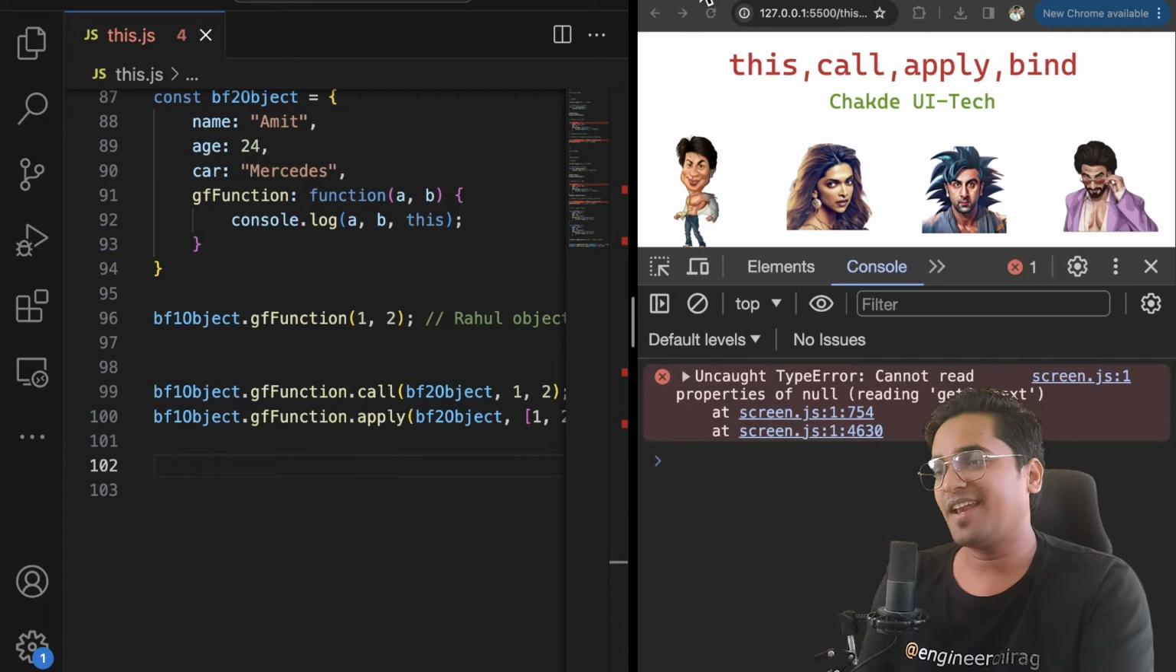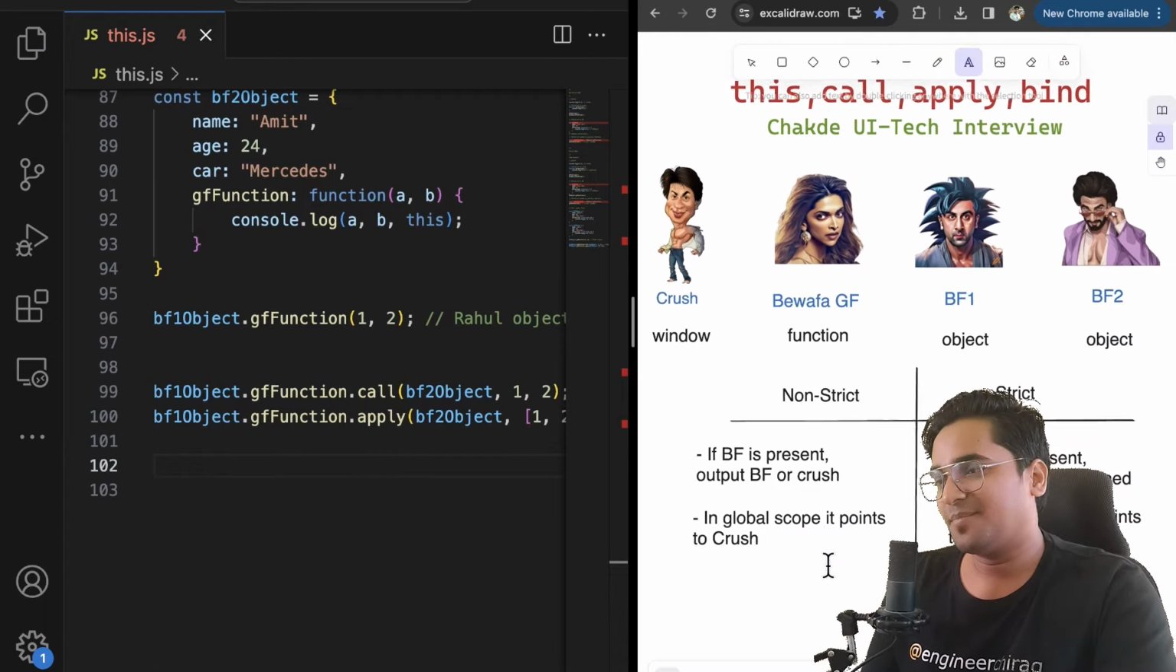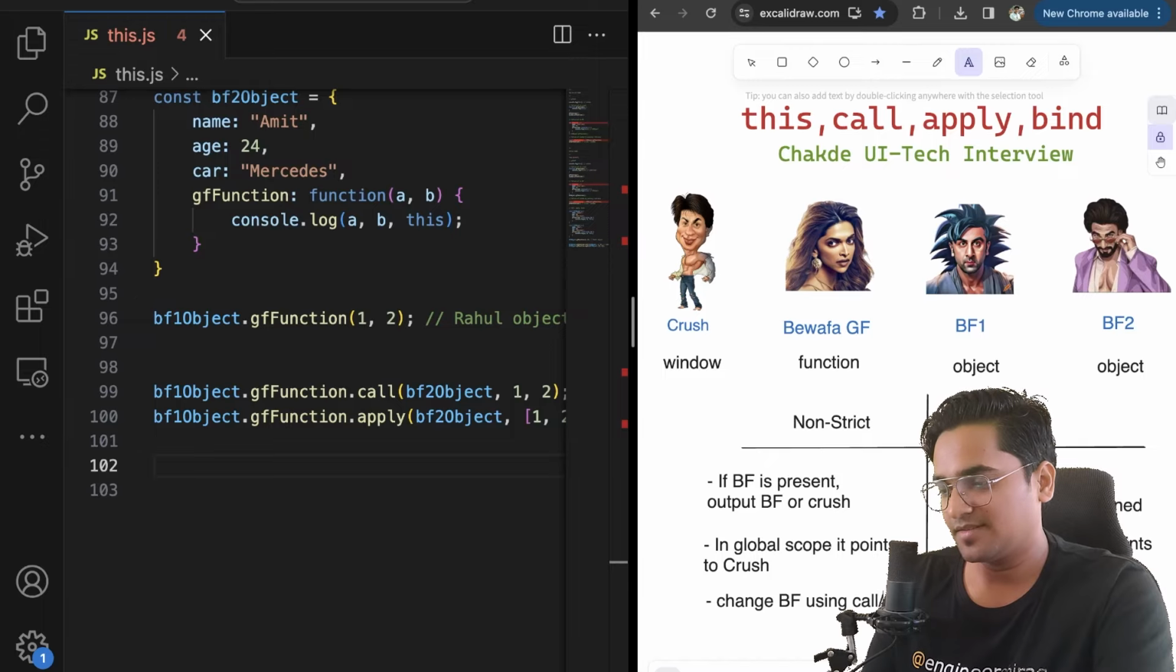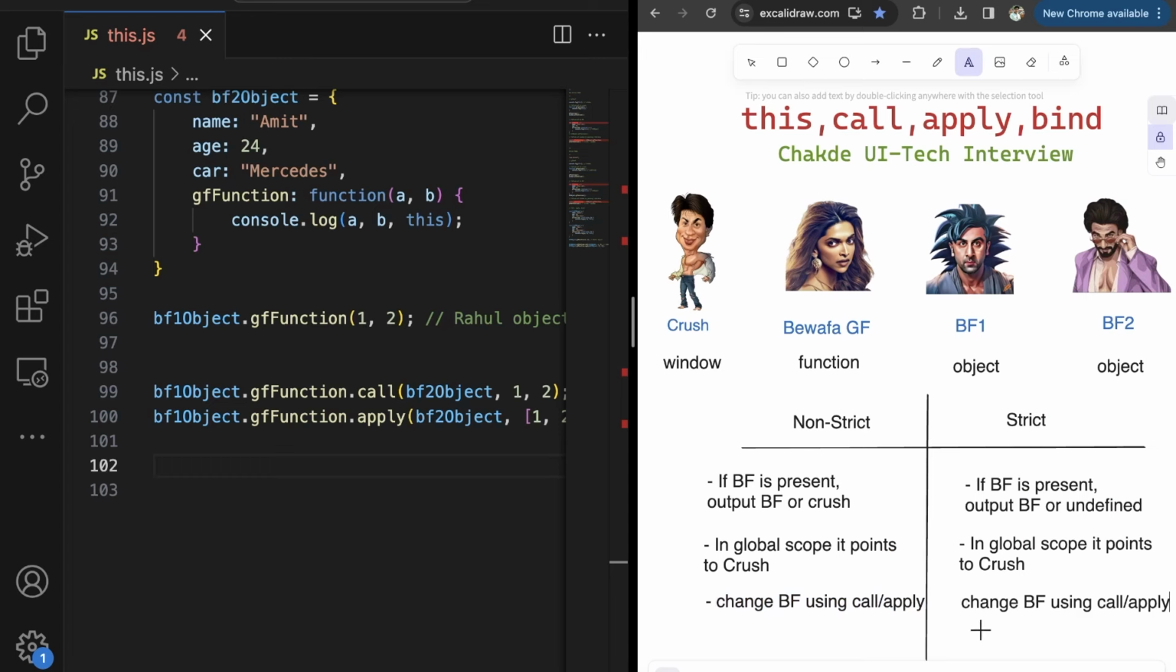Now, I hope till now we understood one simple thumb rule: you can change BF using call or apply. The same happens in strict mode also. If you are in strict mode and you want to change your BF, you can actually do that. So nothing fancy. You can change your BF using call or apply. That is what we do.